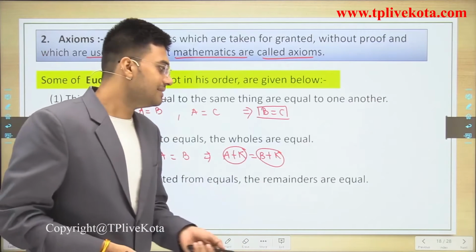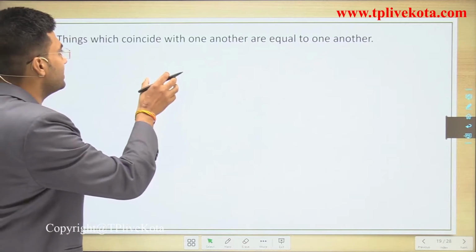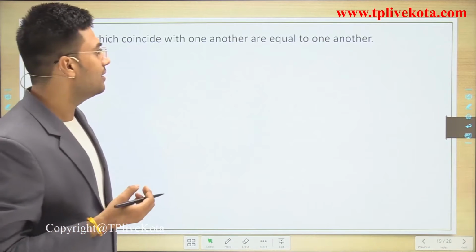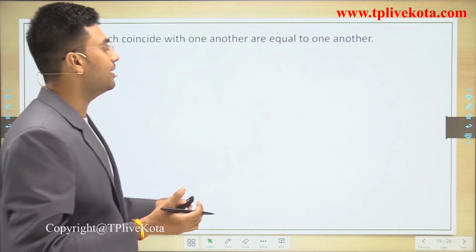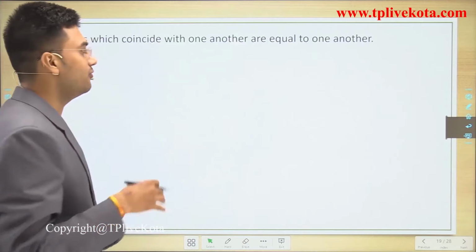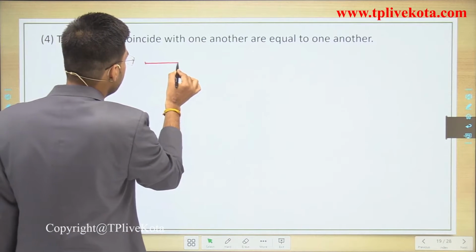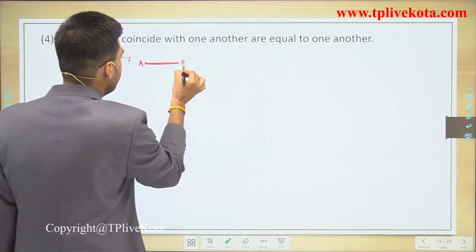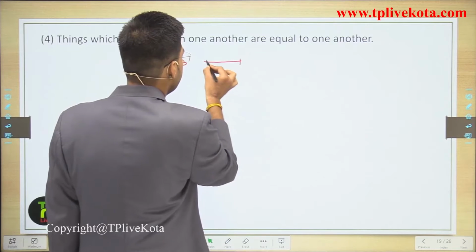The next axiom is: things which coincide with one another are equal to one another. What does it mean? We have a line AB and another line CD.